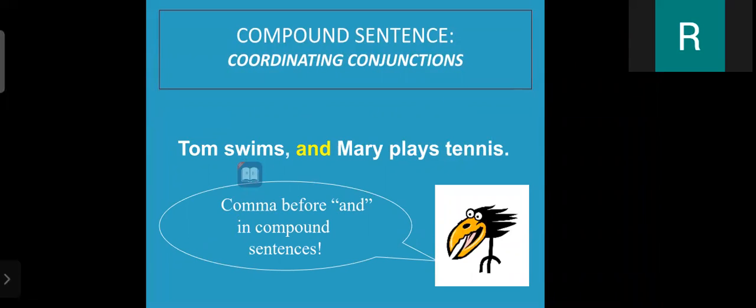Compound sentence, coordinating conjunction: Tom swims and Mary plays tennis. When we are writing a compound sentence, we have to use a comma before "and". That is very important. We have to use a comma before "and" in a compound sentence.